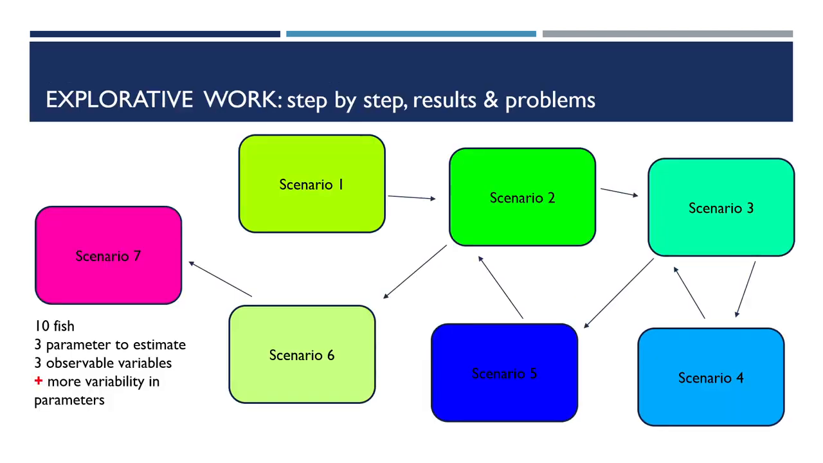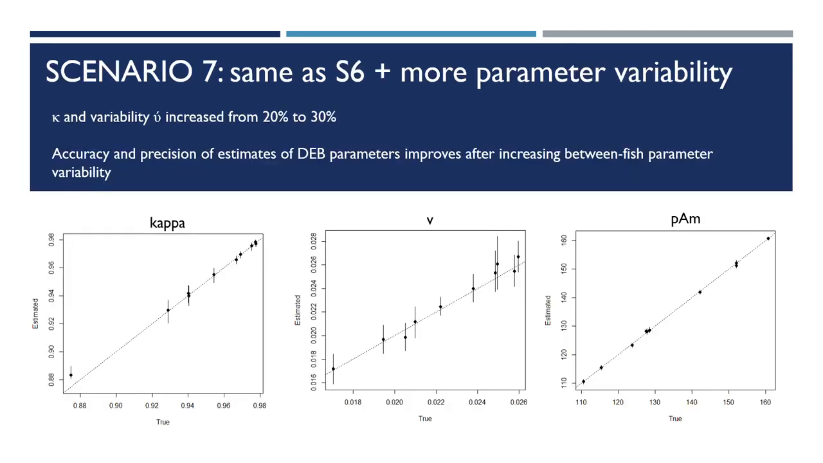At this point, as the last analysis, we experimented with what would happen if we increased the variability of the DEB parameters from 20% to 30% in the case of kappa and V dot, but we kept the PIM variability the same at 20%, as increasing it could cause huge differences in the observed variables. We can now observe how the accuracy and precision of the estimates improve when there is more between-fish variability of the DEB parameters.